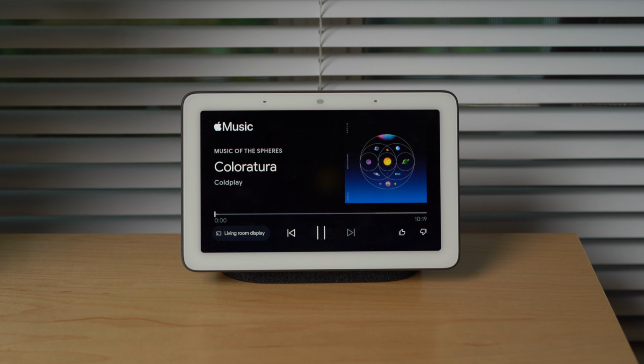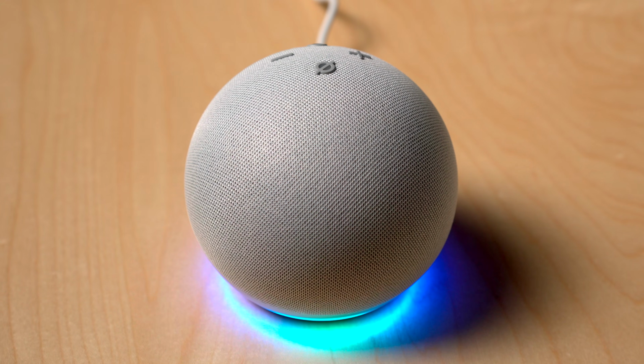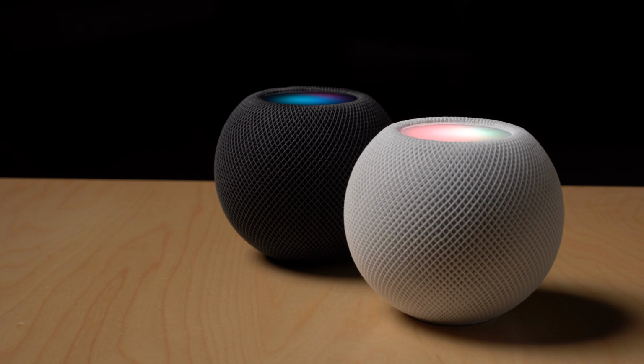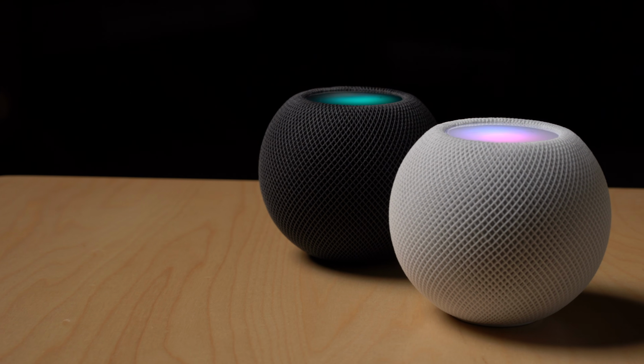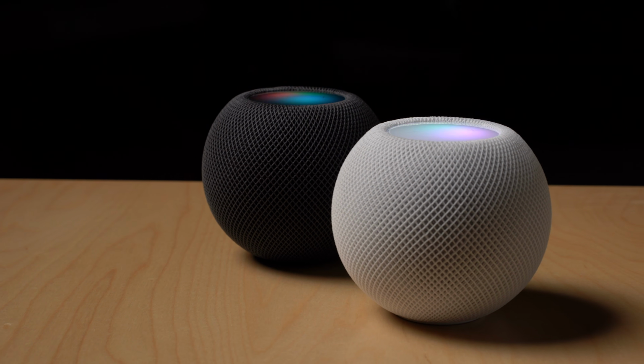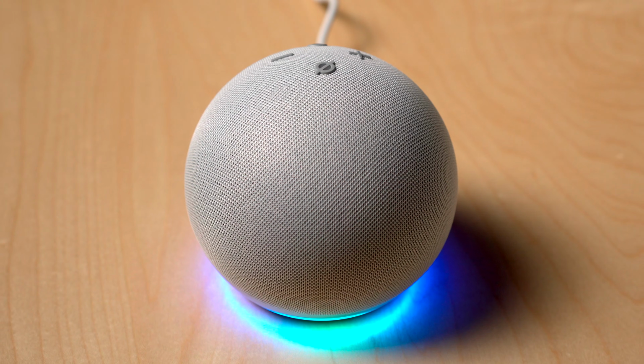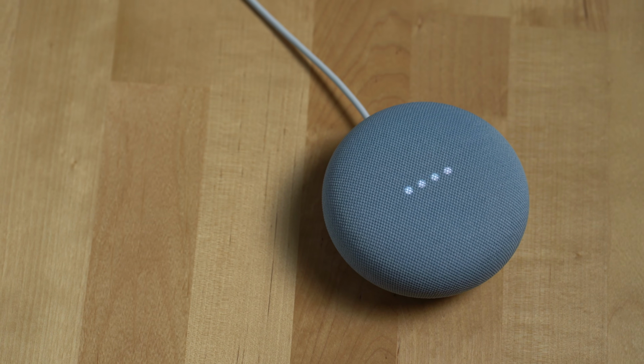Now, if you have smart speakers like those I just mentioned, or Amazon Echoes, or Apple's own HomePod Minis, you can actually use the assistants on these devices to play music from Apple Music, at least here in the US. Now, if you live outside of the US, you'll want to double check and make sure that Apple Music is supported on the smart speaker you're planning on using it with. For HomePod Minis, you don't need to do any setup if you have Apple Music, but you will with Amazon Echo devices and Google Assistant devices.